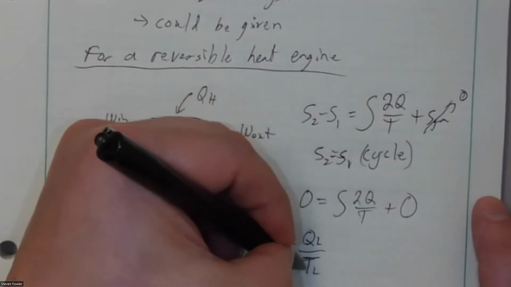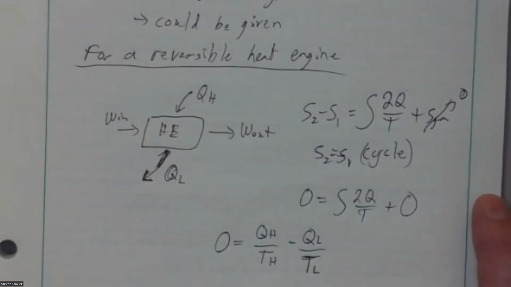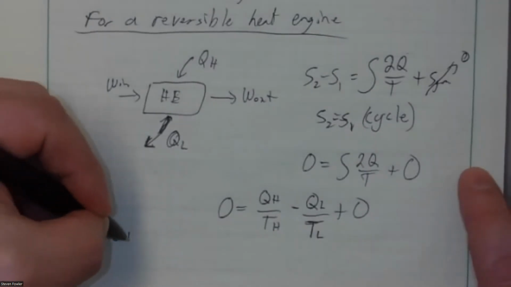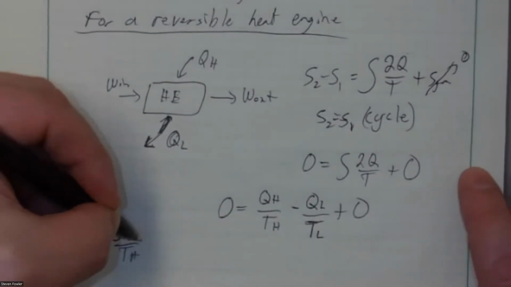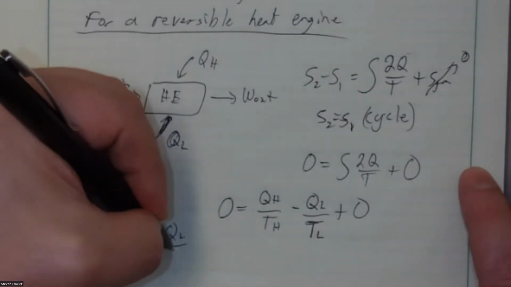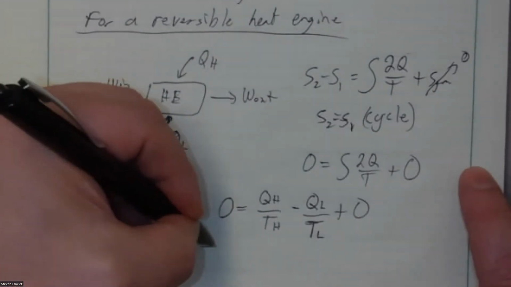So it's QL divided by TL. So that's negative. And then again, it's not generating any new entropy. Sgen is 0. And notice what happens. QH over TH then is equal to QL over TL.